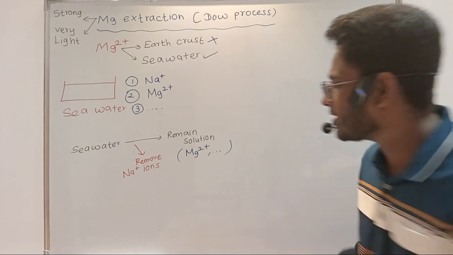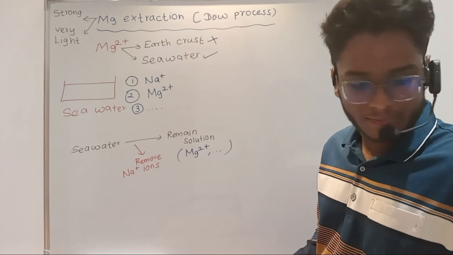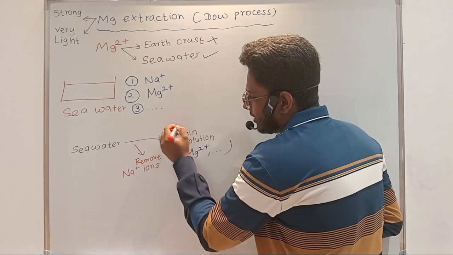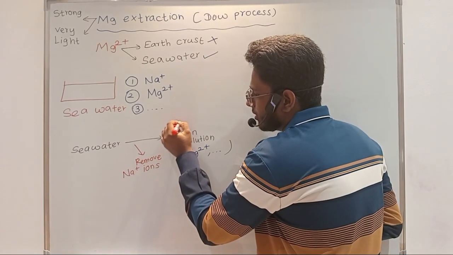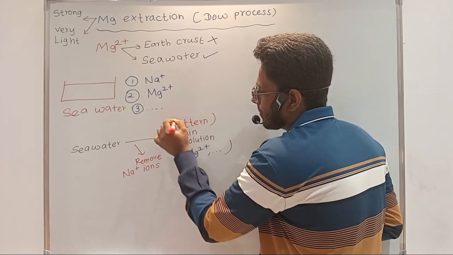So we give a special name for this remaining solution. What is it? This remaining solution is known as the Bittern solution, right?